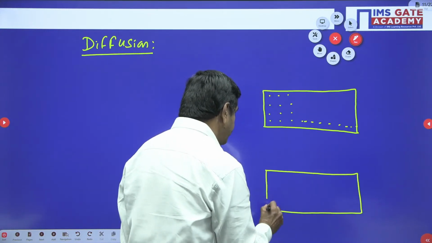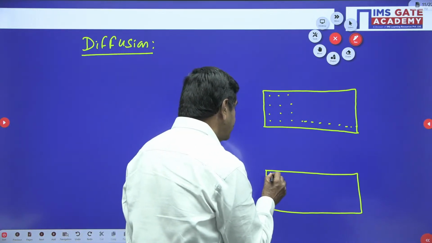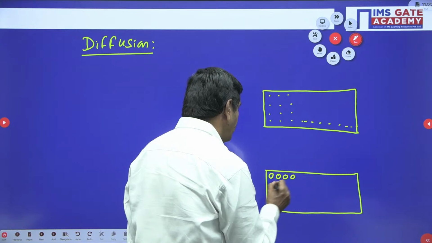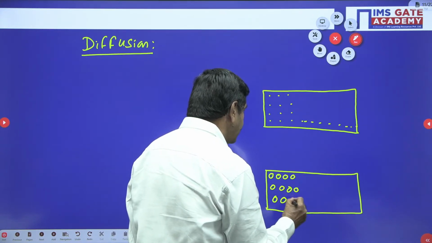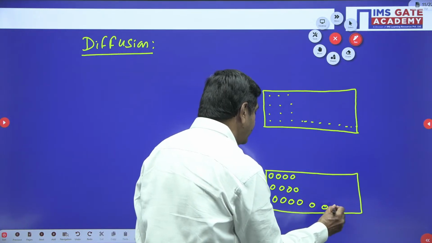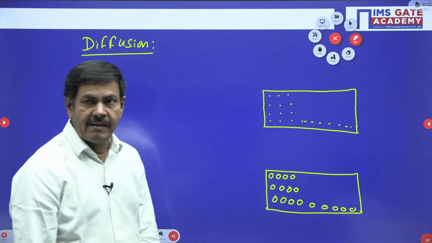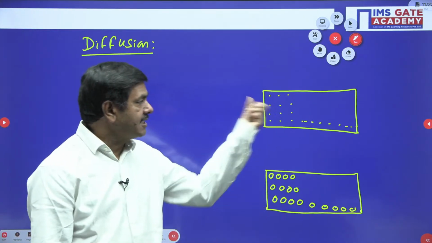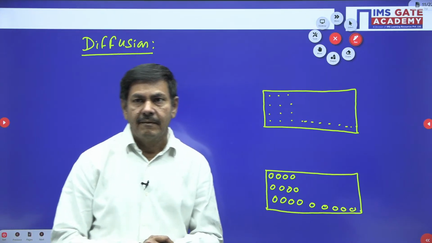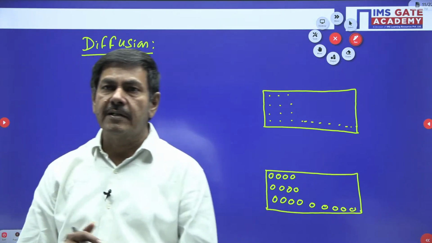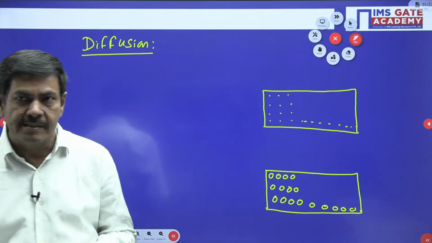Suppose a trivalent atom is doped. At that time you can find the majority carriers are holes. One side has a higher concentration of holes, and the other side has a lower concentration of holes. This is for electrons, this is for holes. When there is a difference of concentration between any two points in the material, what is going to take place?